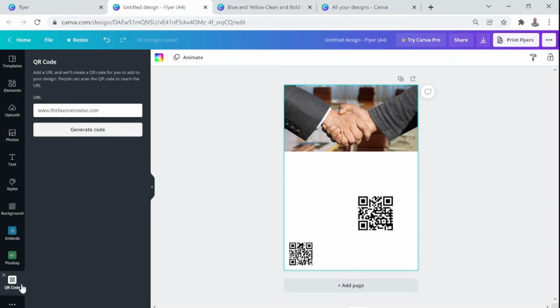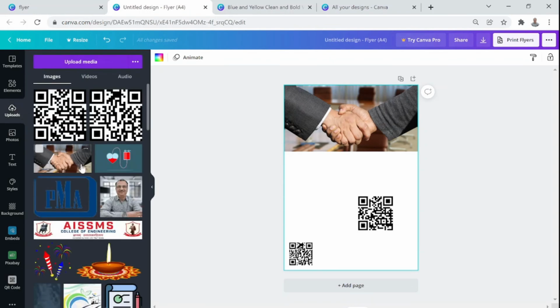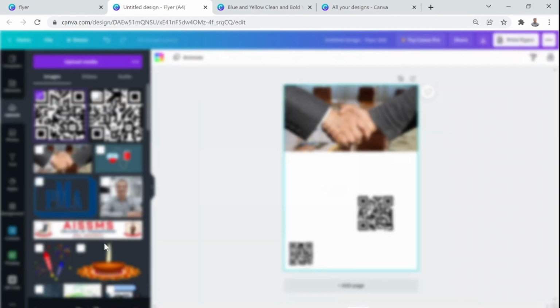You can also have another QR code. Sometimes people use a QR code for descriptive and image content also, but in that case you have to import that QR code as an image, just like we do the upload of any other thing, like we have uploaded the PMA logo, and then bring it in here. For example, if I go to my uploads, I'm sure I have another QR code here. These two we have just created, so I'll just delete them for the time being. You can delete everything or anything that you don't need or don't want.